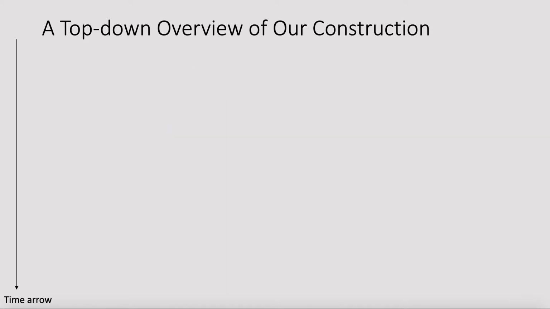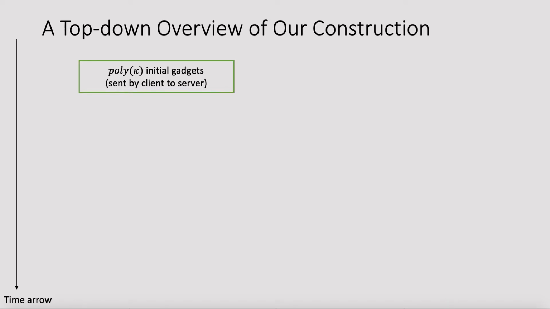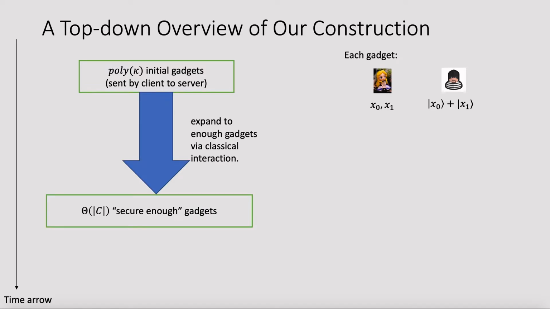And the top-down overview of our protocol will be as follows. First, the client will prepare and send some initial quantum gadget to the server. The number of these gadgets is only poly(κ), where poly is a fixed polynomial. Each gadget is of the following form, and the keys are different. Then both parties use some classical interactions to expand the number of gadgets securely. And this step is called the remote gadget preparation. Then both parties can use this gadget to perform gadget-based secure computation.